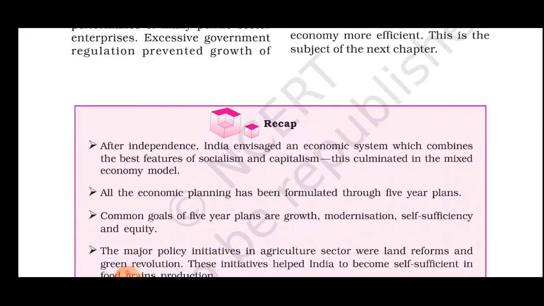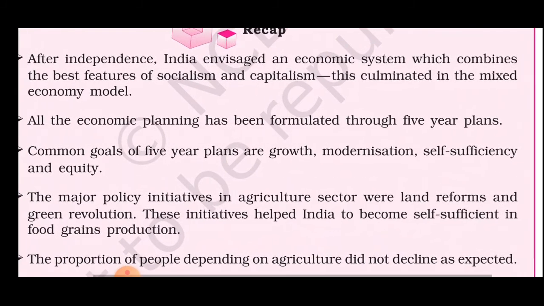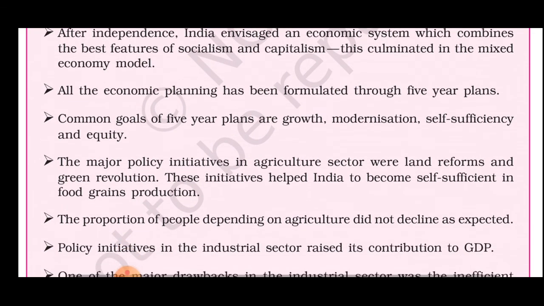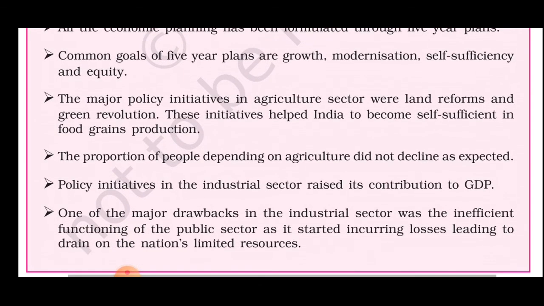Now a recap. Firstly, after independence, what happened? India adopted an economic system which combines the best features of socialism and capitalism. This culminated in the mixed economy model. All the economic planning was to be formulated through five-year plans. The common goals of five-year plans are growth, modernization, self-reliance, self-sufficiency, and equity.